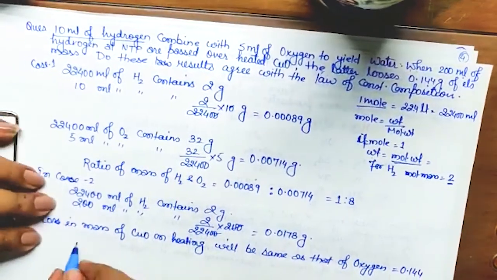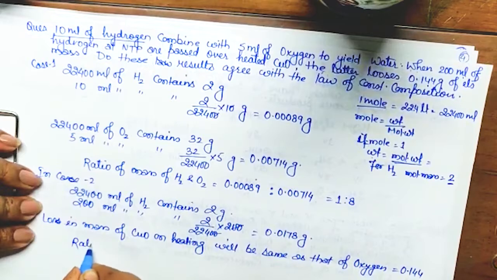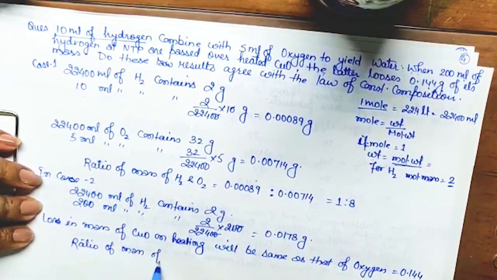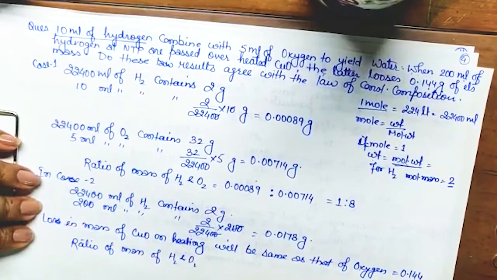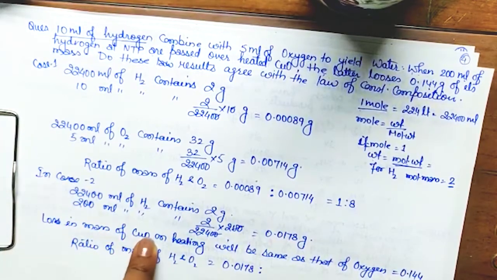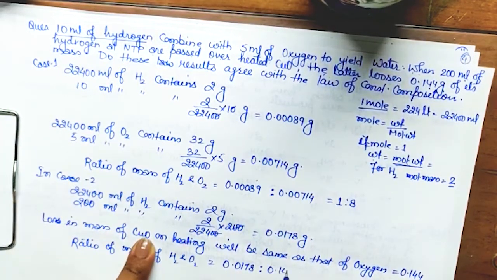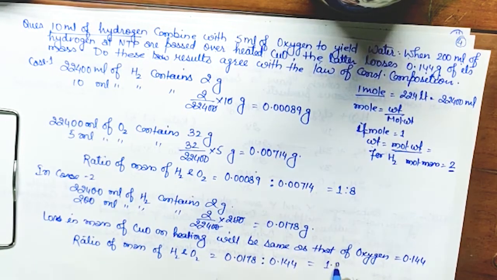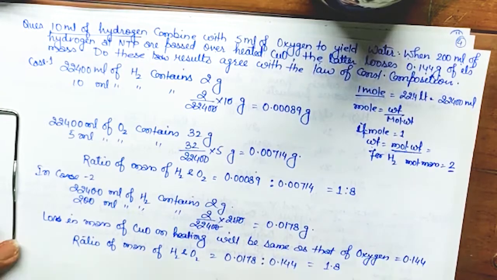So now take the ratio. The ratio of mass of hydrogen and oxygen: hydrogen we got from this, and oxygen we got from the loss of this copper oxide mass, so this is 0.144. Solve it. It must be 1:8, okay, then only it will follow the law of constant composition. So solve it. This is coming 1:8. So here the ratios are the same.